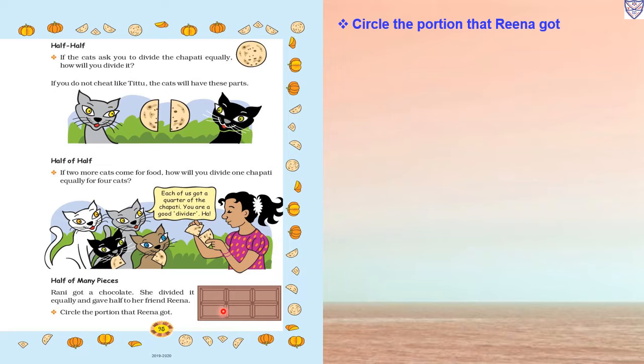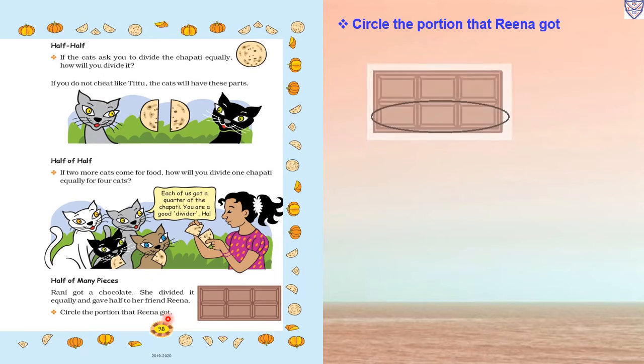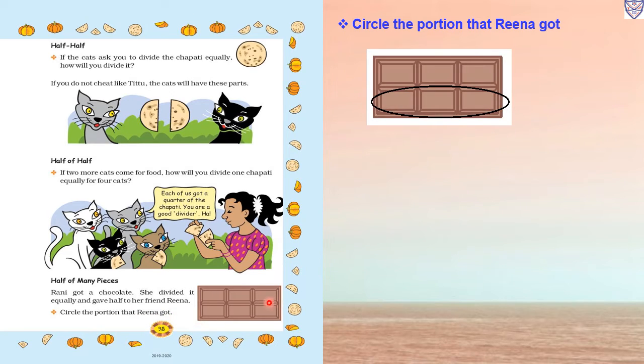Now she wants to give a half part to Reena. So circle the portion that Reena got. So how much will Reena get? So the down part. Okay, 3 parts she will take and 3 parts she will give to Reena. So we will circle the down part. Okay, so Reena will get this much part equally.